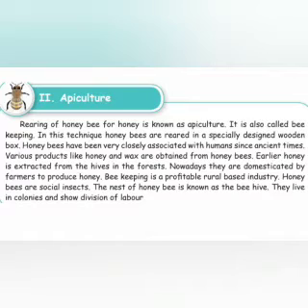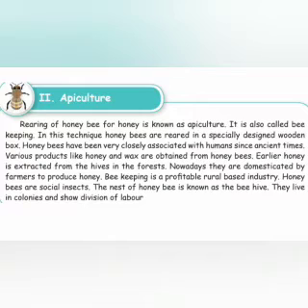Honeybees have been very closely associated with human beings since ancient times. Various products like honey and wax are obtained from honeybees. Earlier, honey was extracted from the hives in the forest. Nowadays, they are domesticated by farmers to produce honey. Beekeeping is a profitable rural based industry.